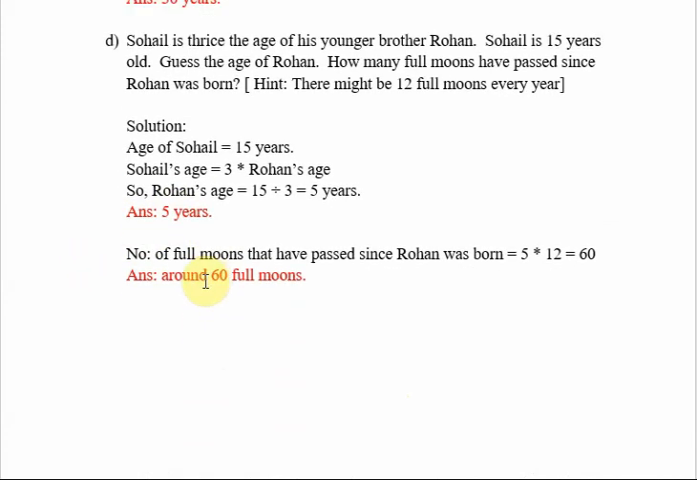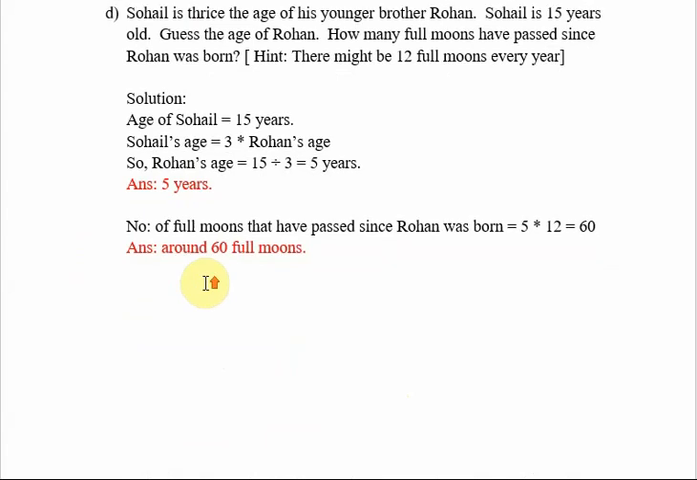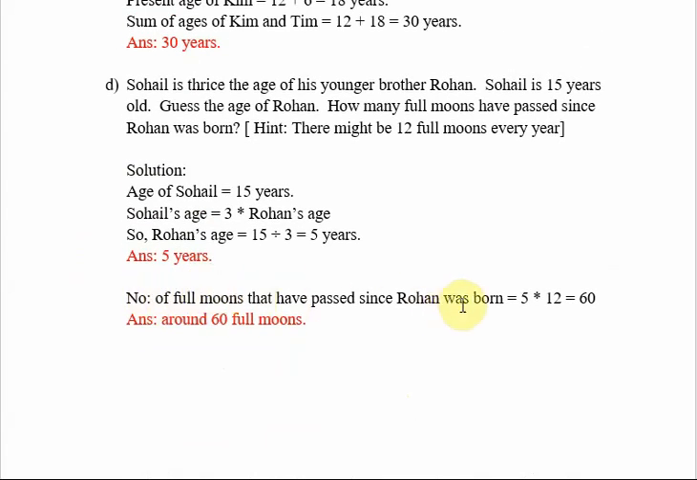Now the next question is the number of full moons that have passed since Rohan was born. So how many full moons have passed? In 1 year there will be 12 full moons. So in 5 years, how many full moons will have passed? For that, we have to multiply 5 with 12. So 5 into 12, how much is the answer? 60. So around 60 full moons have passed since Rohan was born.